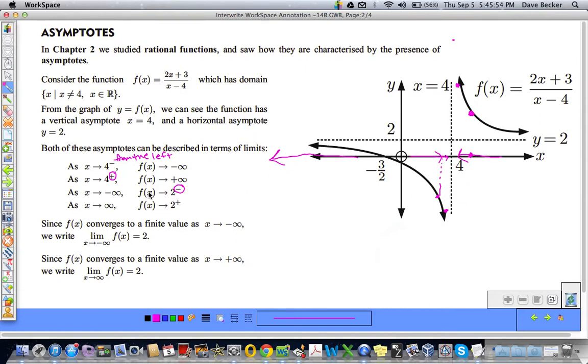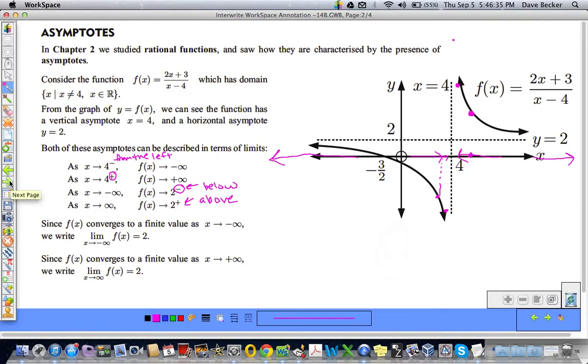So here, when we're talking about the function, the negative indicates from below. And of course, the positive indicates from above. And that's what happens as x goes to positive infinity. Sorry, that was awkward. As x goes to positive infinity, this function gets closer and closer to the line y equals 2. We can say it converges, but we don't use that all that much in this particular study of calculus.